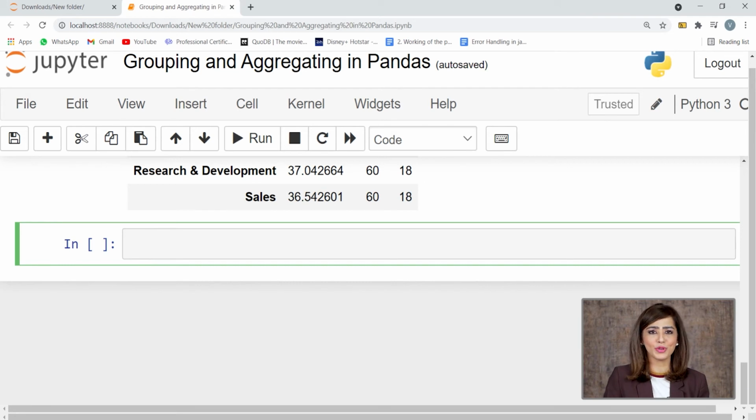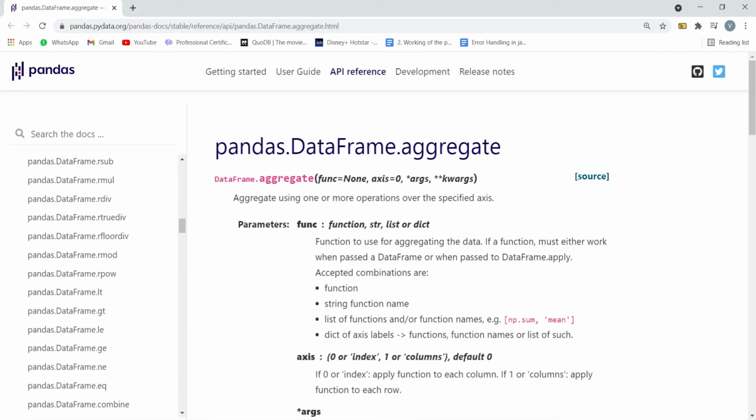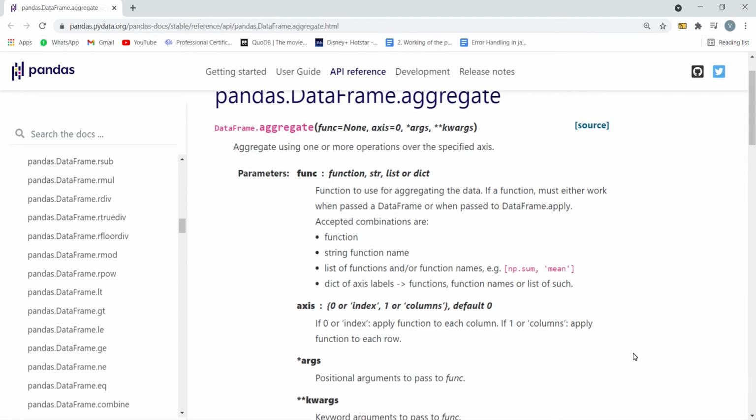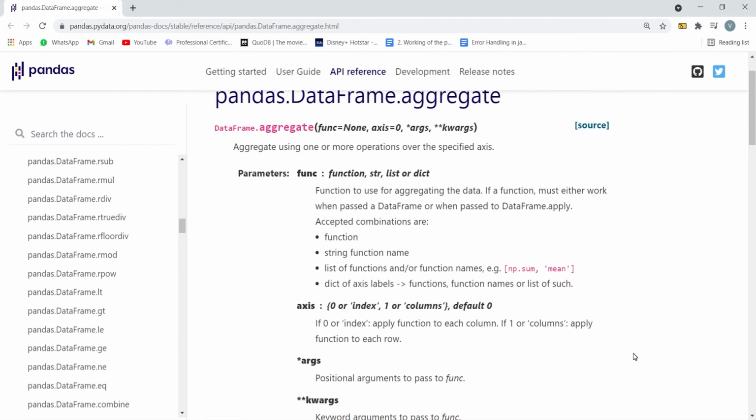We cannot perform the group by without the aggregation functions, but we can perform an aggregation function on the data alone. Let's learn about this. Pandas has a function called aggregate, which aggregates using one or more operations over the specified axis. Let's read more about this function from the Python documentation site. So here we get the complete information about the function as well as some examples for our better understanding. Let's learn about its parameters.